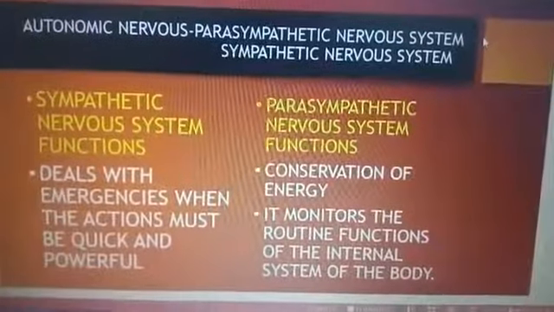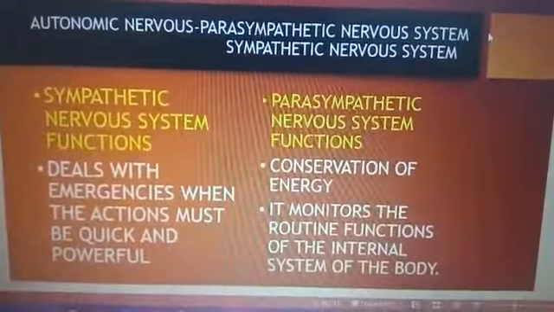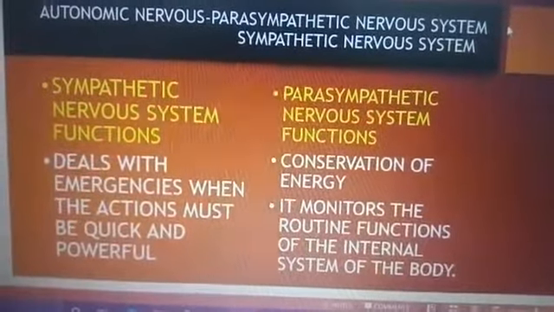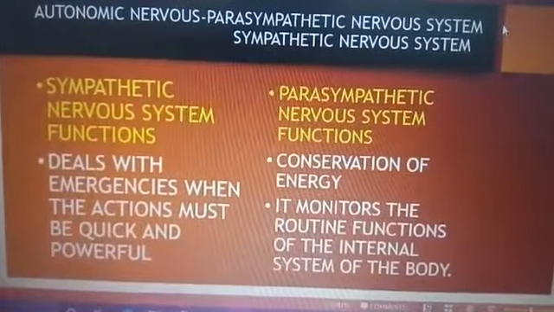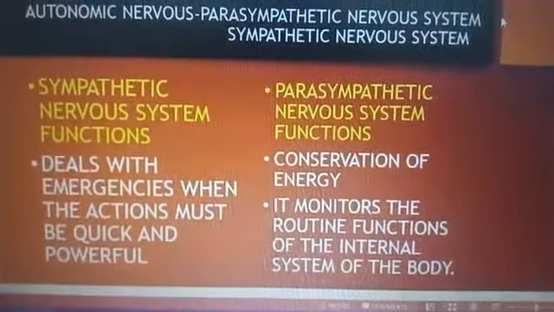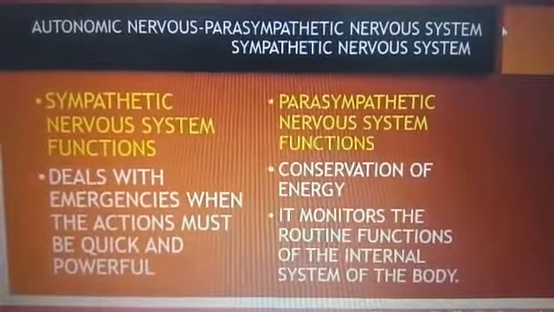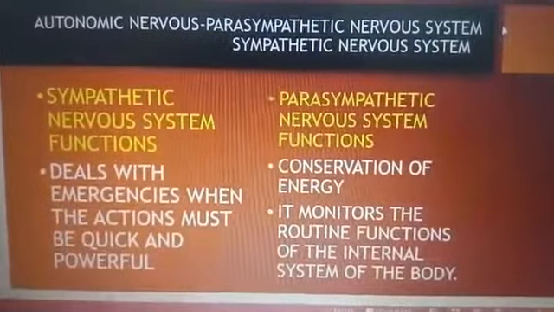Children, as I have told you before, the autonomic nervous system is divided into two parts: the parasympathetic nervous system and the sympathetic nervous system. Now children, the function of the sympathetic nervous system is that it deals with emergencies, when the action must be quick and powerful, whereas the parasympathetic nervous system functions in conservation of energy. It monitors the routine functions of the internal systems of the body.